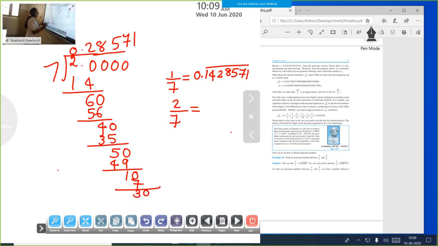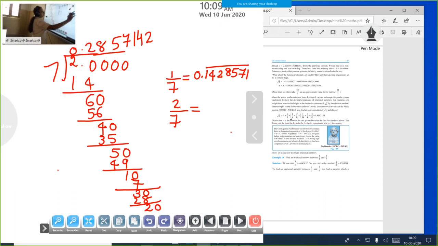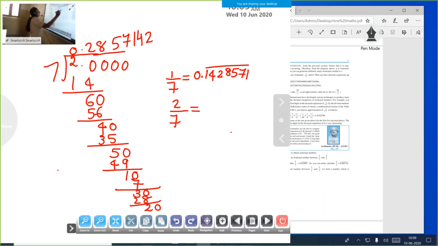Then our next number is 30. How many times? 4. 7 times 4 is 28. The remainder is 2. Again our number becomes 20, which was also our first step. That number is repeating. So 2 by 7 is equal to 0.285714. It is repeating, so you put a bar over it.